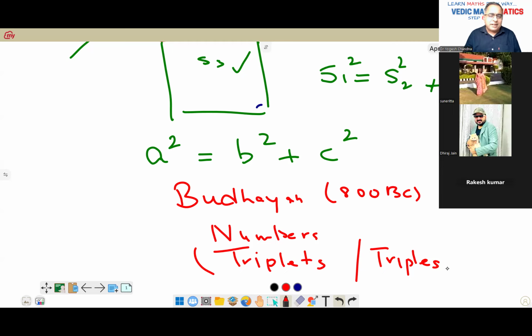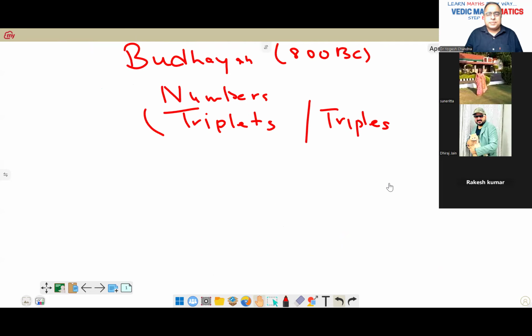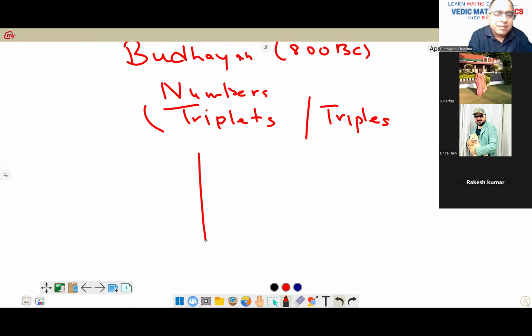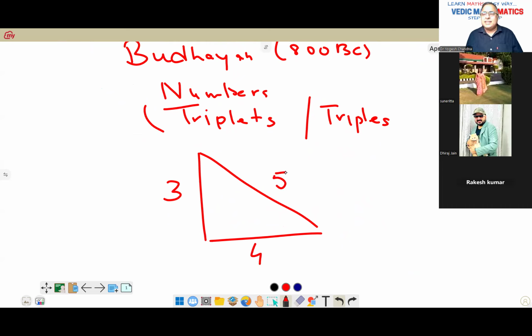The smallest triplet, if we take, let's say I have a triangle and I have 3 as perpendicular, 4 as base, and 5 as hypotenuse. Let me reverse it, because that way you have to take it later on. That is also the same, but there is a difference of thinking.